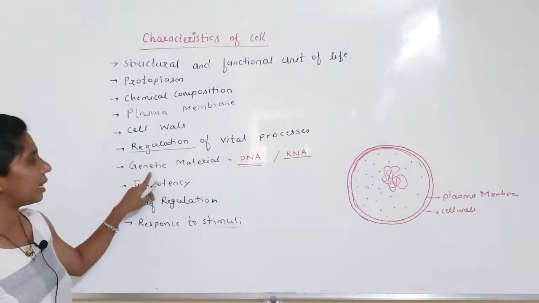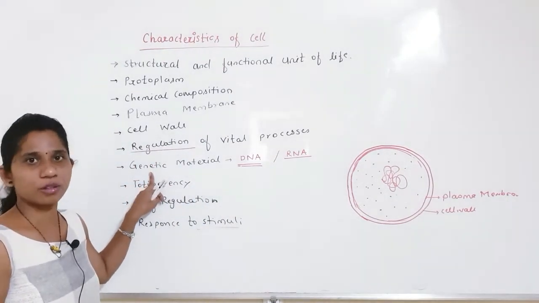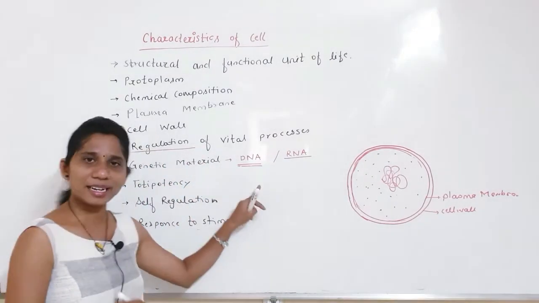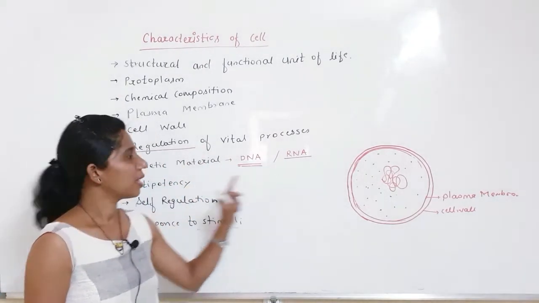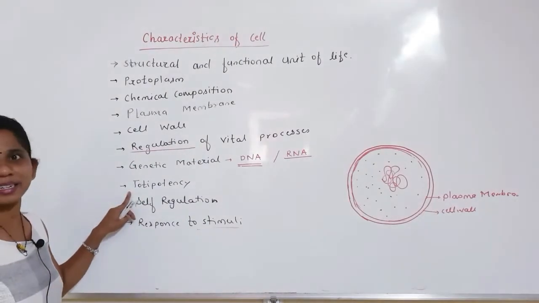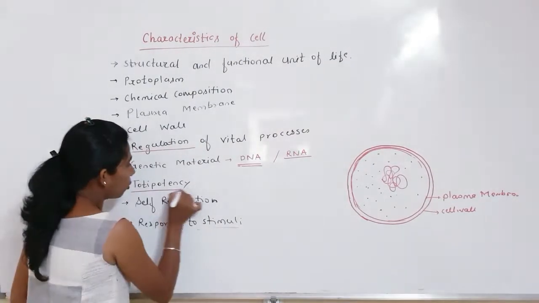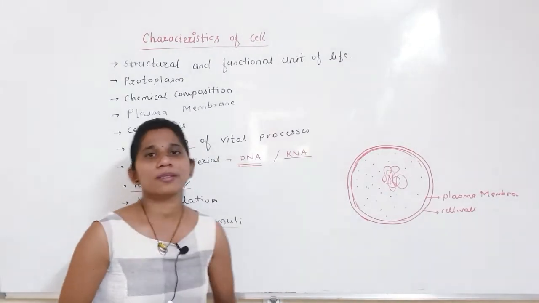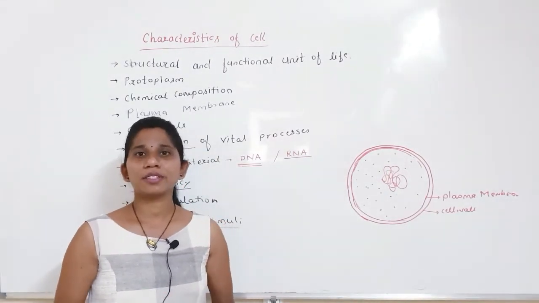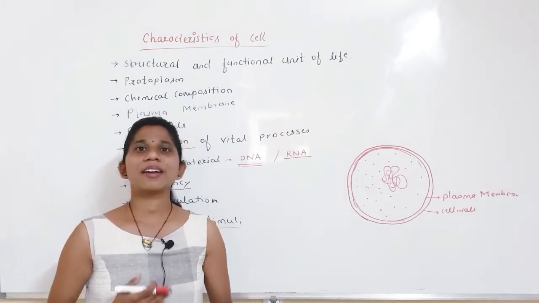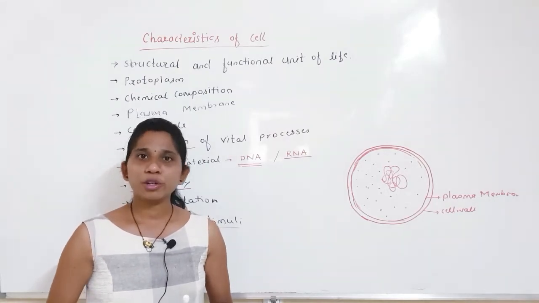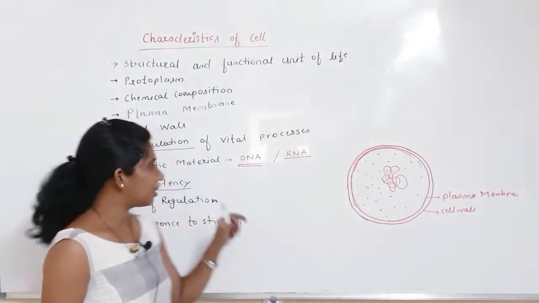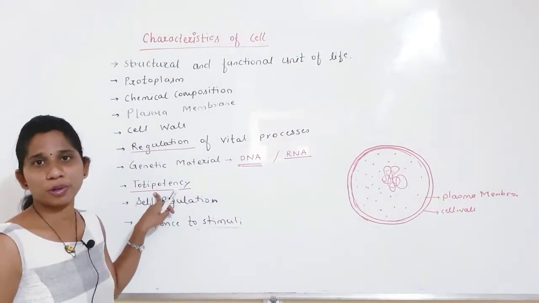So this is again the major characteristics of cell. All cells must have genetic material, either it may be DNA or RNA. Next characteristic is the totipotency. Now what is meant by totipotency? Totipotency is the ability of cell to divide and redivide, then to differentiate and to form the complete organism. This is called as the totipotency.